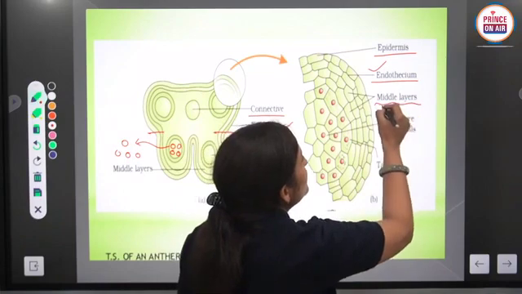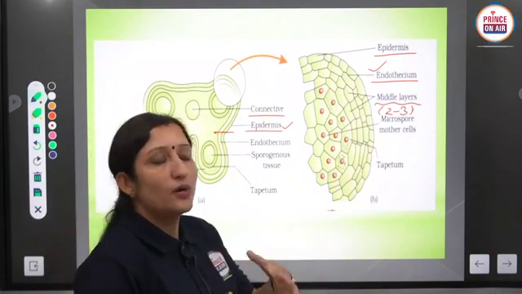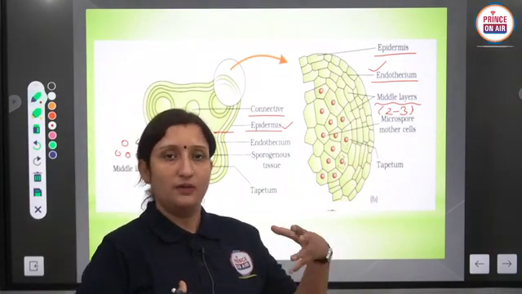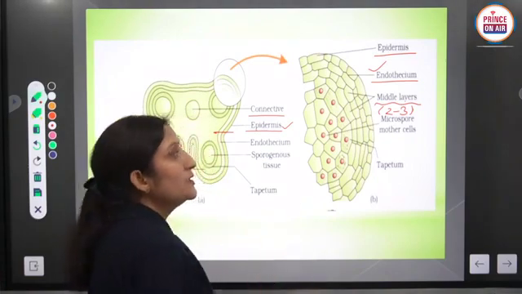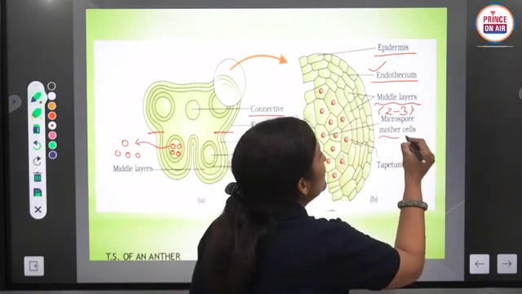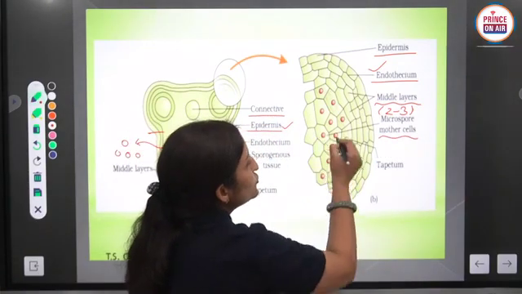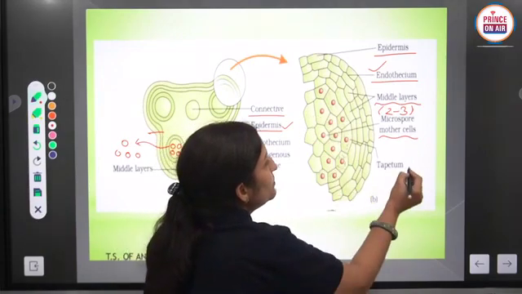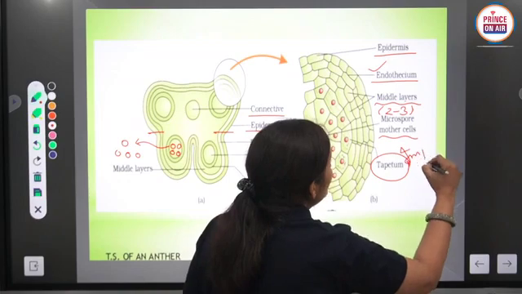These are layers because they have 2 to 3 cellular layers, and they also help in the process of dehiscence. But in some books their function is not mentioned, and is unknown, and the microspore mother cell is present in the sporogenous tissue. But the innermost and most important layer is the tapetum.